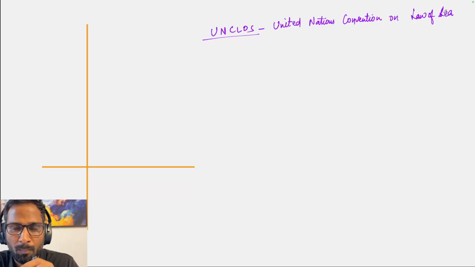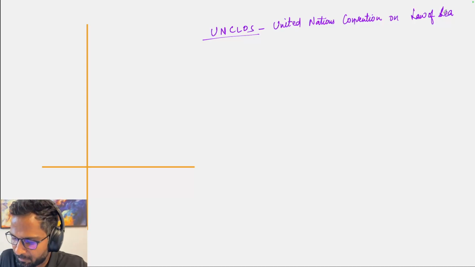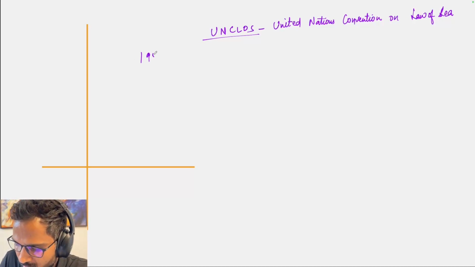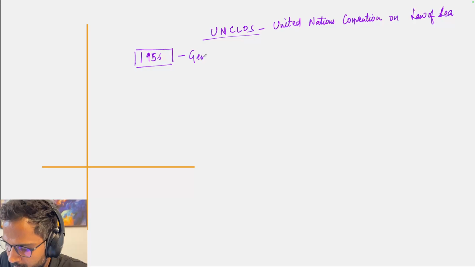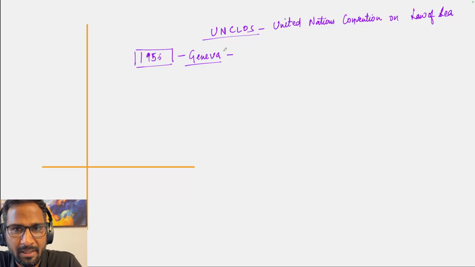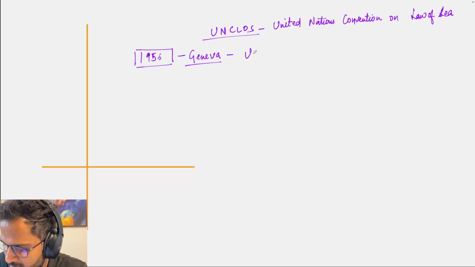In order to put an end to such tensions, in 1956 an important meeting was held in Geneva. एक मीटिंग हुई जेनेवा में. यूनाइटेड नेशंस ने इस मीटिंग को कन्वीन किया.